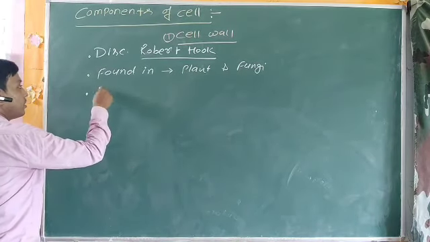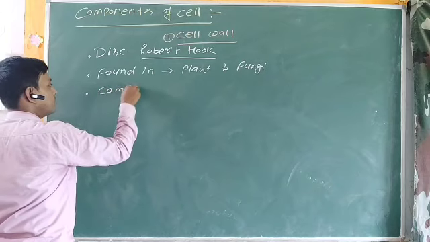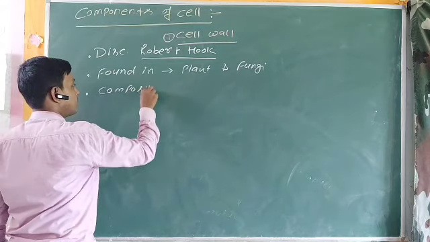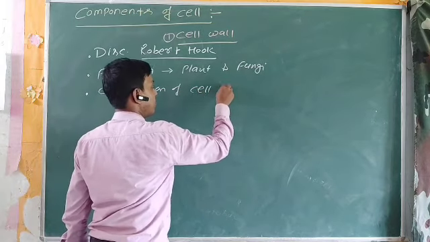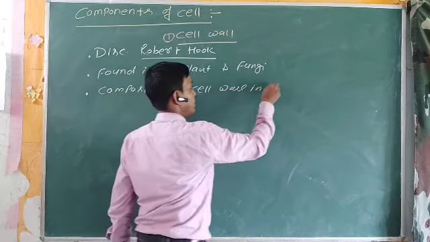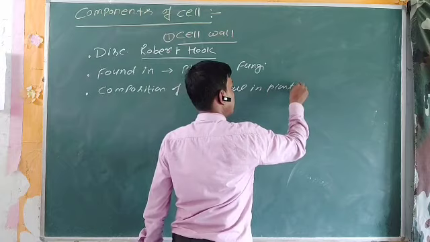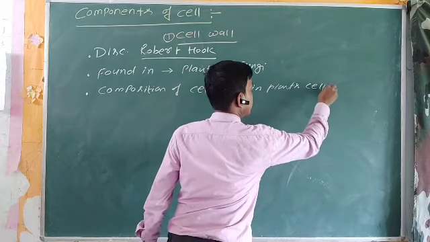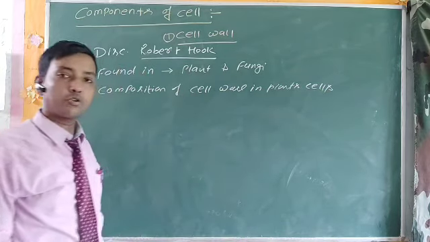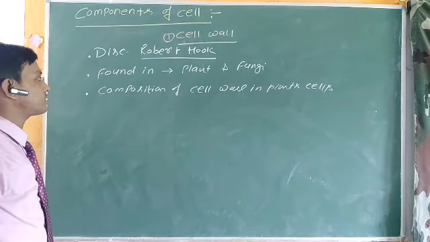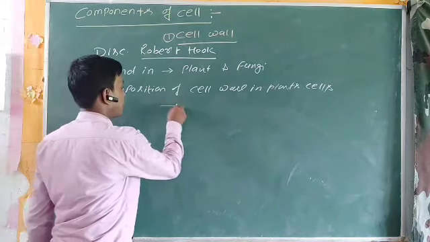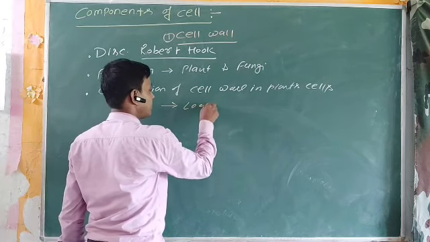The composition of cell wall in plant cell, because the two major groups of kingdom are Plantae and Animalia. So let us start with the plant cell.